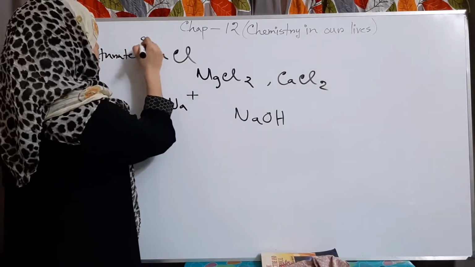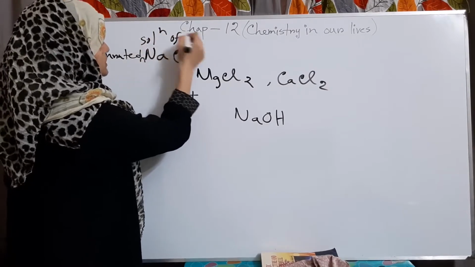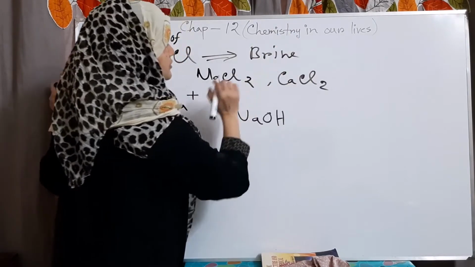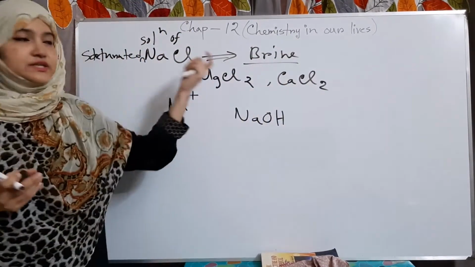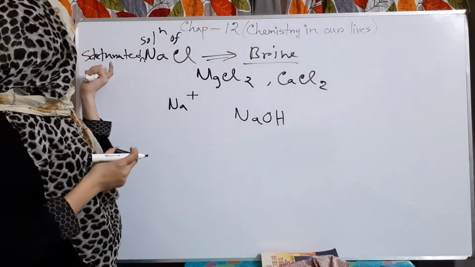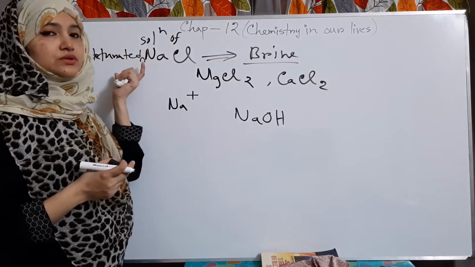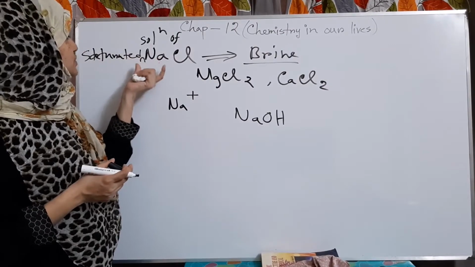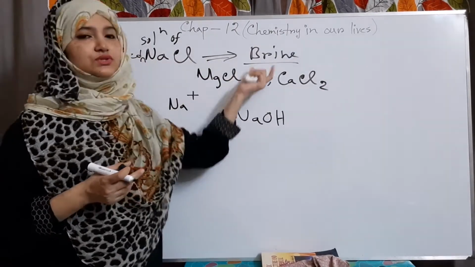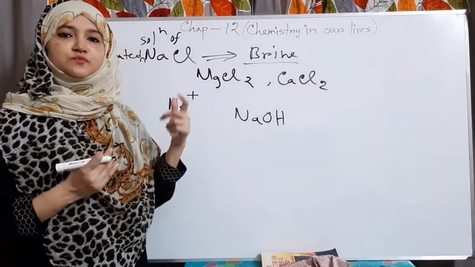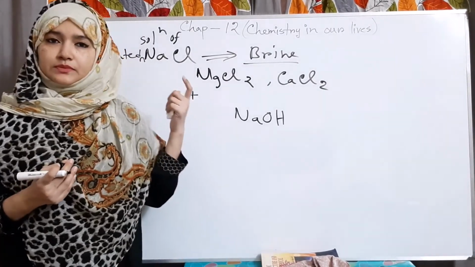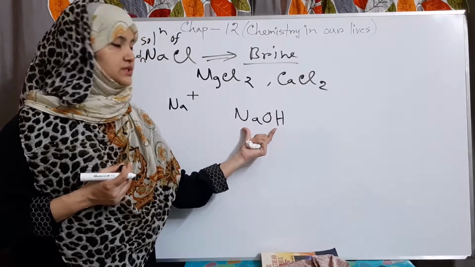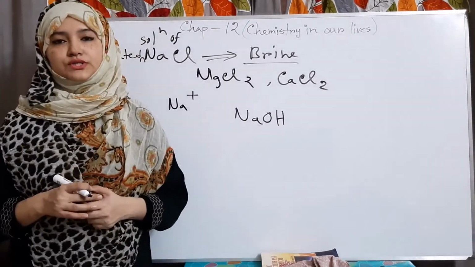Very important for you: what is brine? You have to write, the saturated solution of sodium chloride is called brine, and this brine is used to prepare another very important chemical, which is sodium hydroxide or caustic soda.